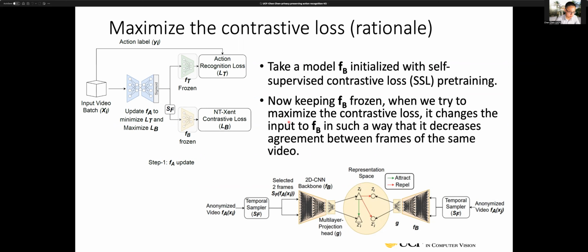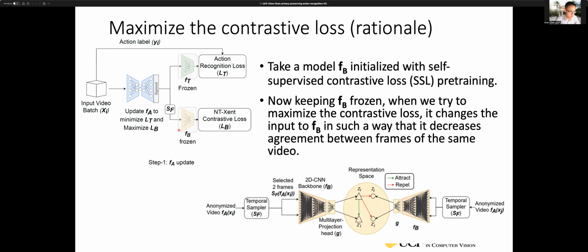Now, here we are keeping the weights of FB frozen. So we want to maximize the contrastive loss, which is the reverse of what we did before, when we minimized this contrastive loss. Now we freeze the weights and maximize the contrastive loss.